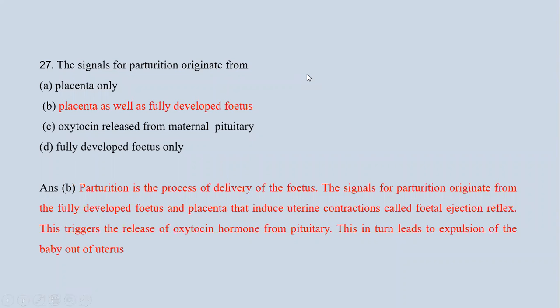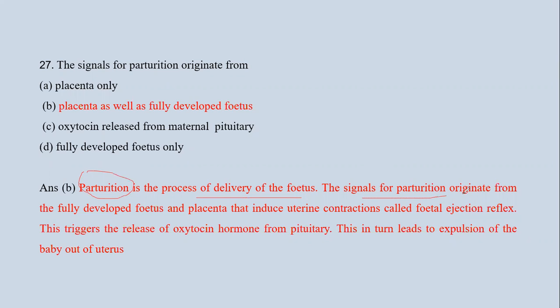27th question is the signals for parturition originate from first, placenta only, second, placenta as well as fully developed fetus, third, oxytocin released from maternal pituitary, and fourth, fully developed fetus only. So first of all, we should understand what this parturition is. Parturition is the process of delivery of the fetus.